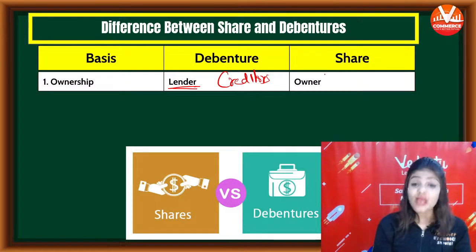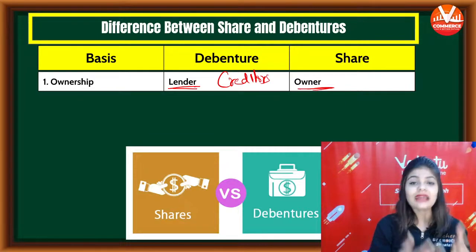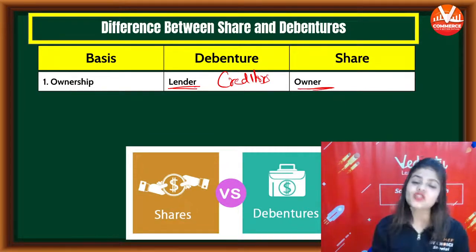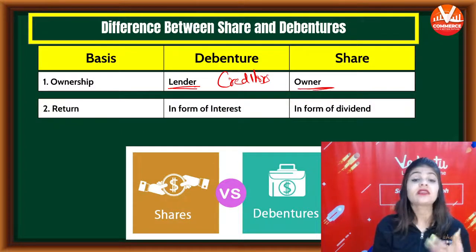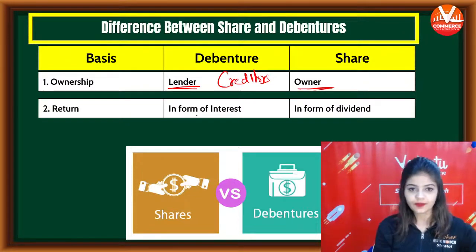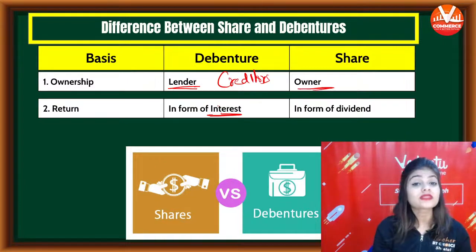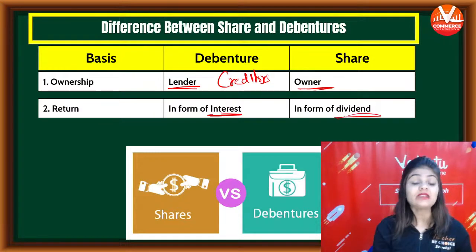But shareholders are the owners of the company. They have the ownership rights. So debenture holders are the creditors of the company and shareholders are the owners of the company. Next difference is return. Who will get their return, and in which form? Debenture holders will receive interest at a fixed rate and shareholders will receive dividend.